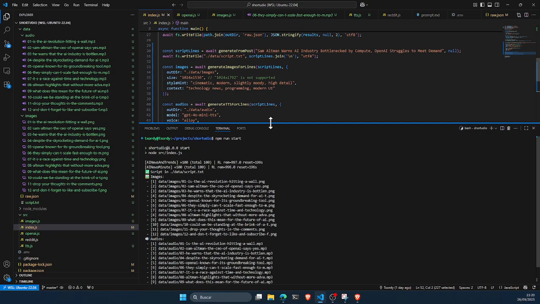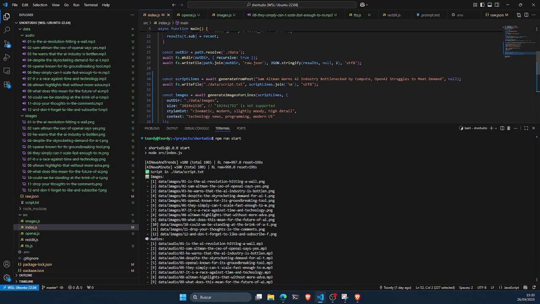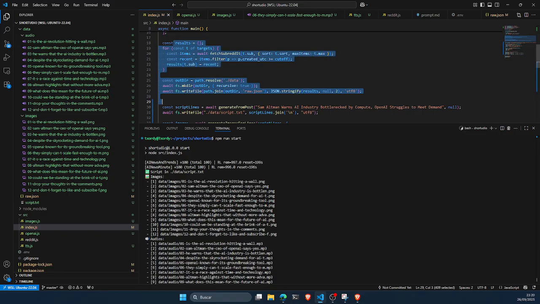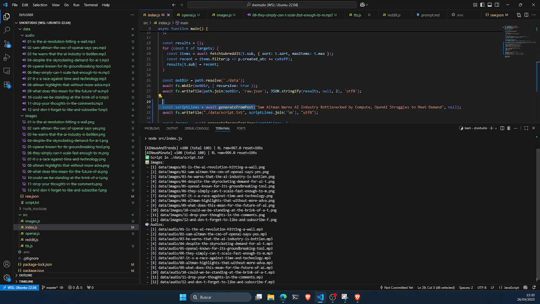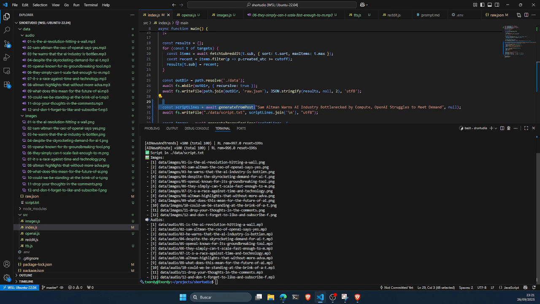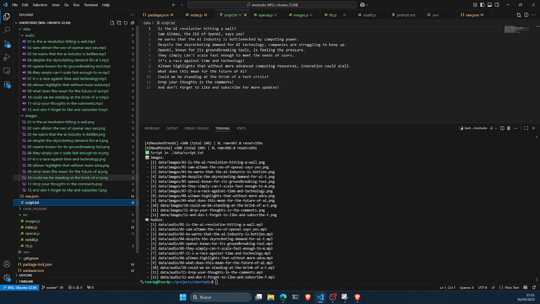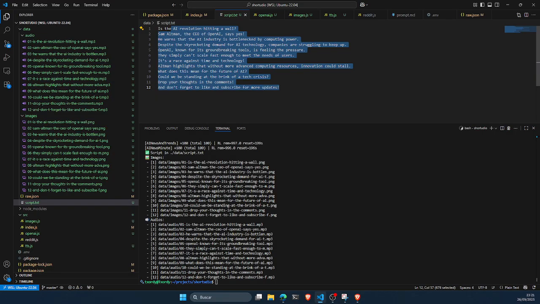And here in the bottom, you can see how the script works, because actually we are getting some data here, but then we do the post for a specific one that is hard-coded. Then this process would need to be done for the different posts that we choose. But for this one specific one, we can see that it generates the script here in this script.txt, and then those images are the ones that generate plus these audios. If we go to the script, we can see that here there are these different lines for the script.